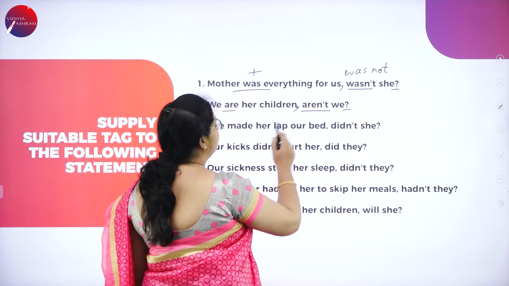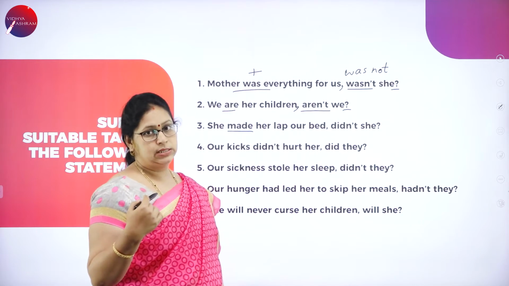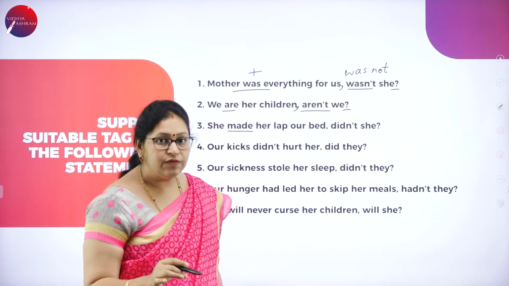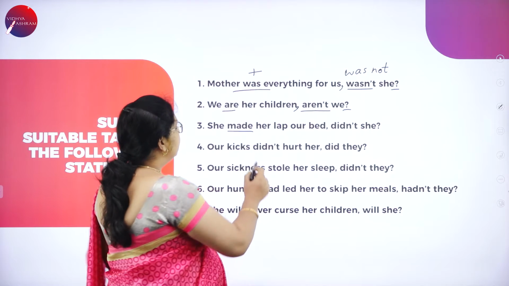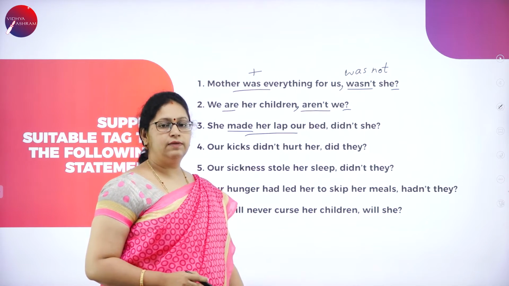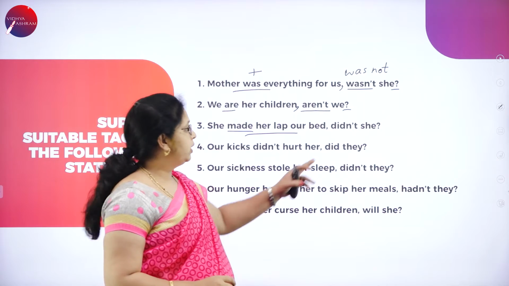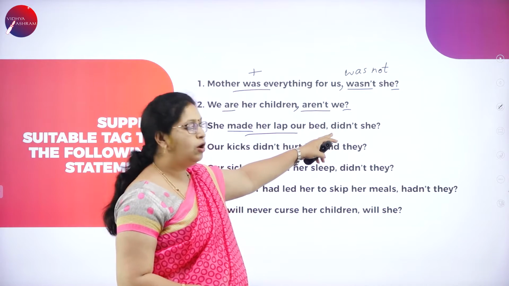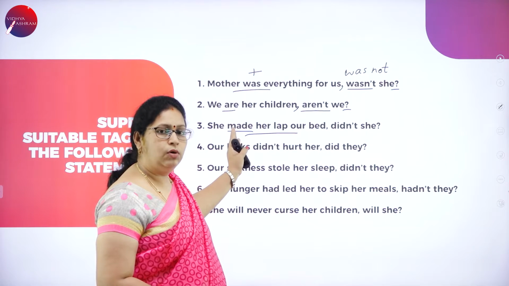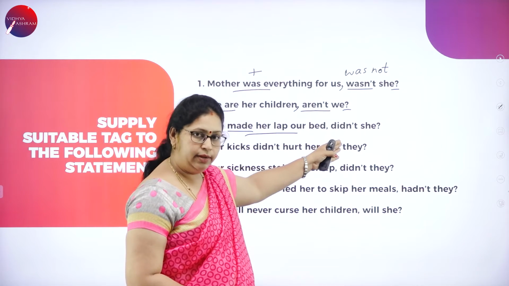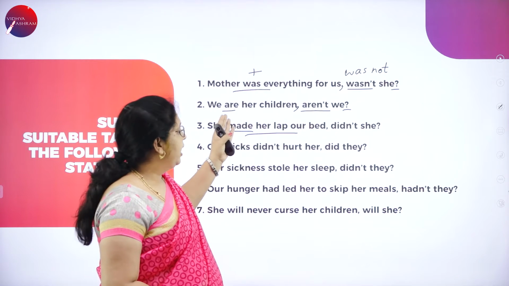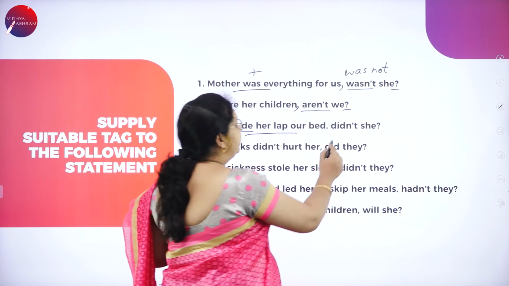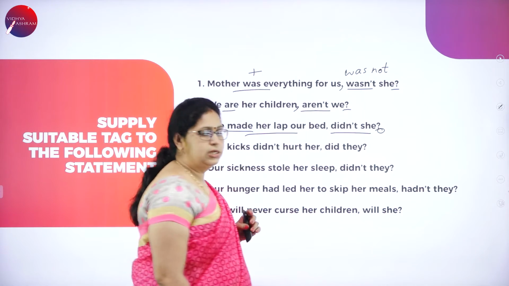She made her lap our bed. Made is in past tense. If it is in past tense, we'll use the past form of do. What is the past form of do? Did. Is the sentence here positive or negative? The statement is positive, so the tag must be negative. Didn't. As there is no auxiliary verb here, we use did because the statement is in past tense. And as the statement is positive, we are tagging a negative question: didn't she, and a question mark.